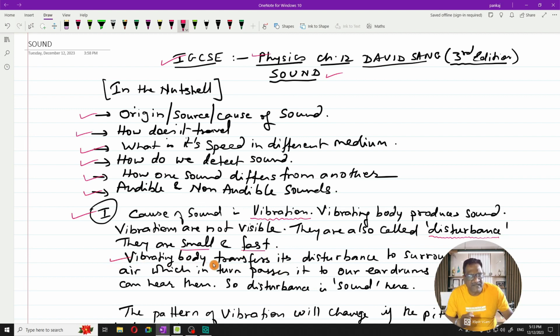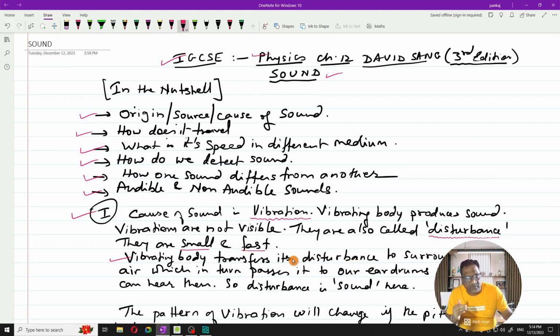Now, a vibrating body transfers its disturbance or vibration to the surrounding air. Suppose there's a metal strip, or any object, and suppose that object is vibrating and surrounded by air. What will happen?